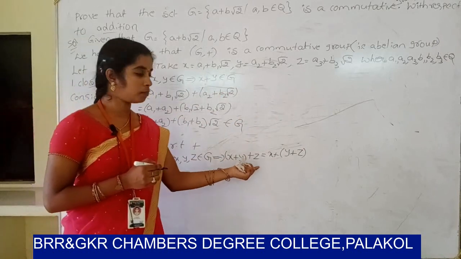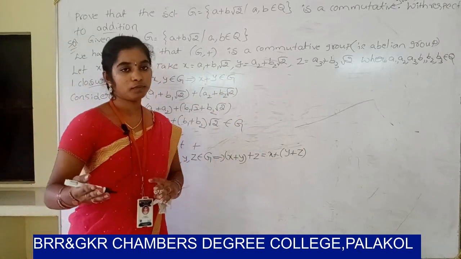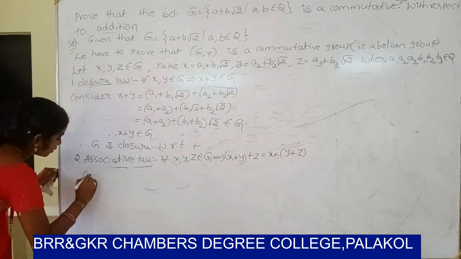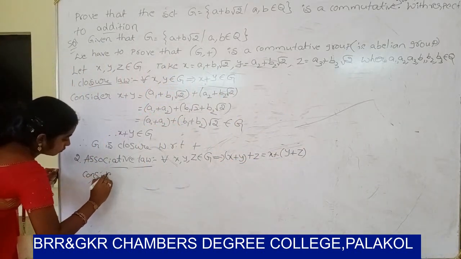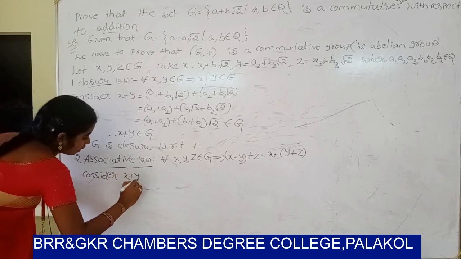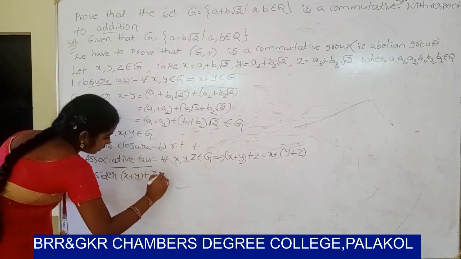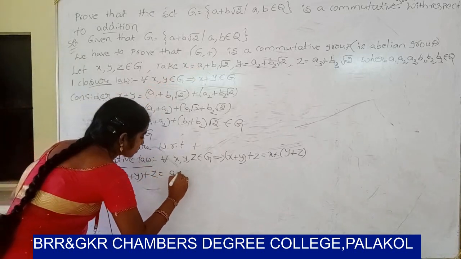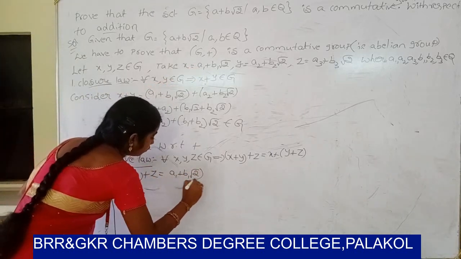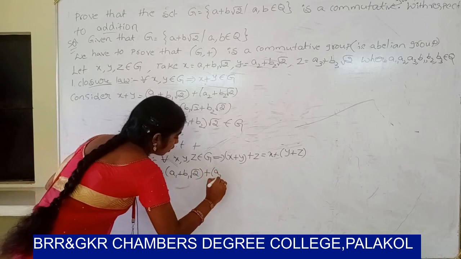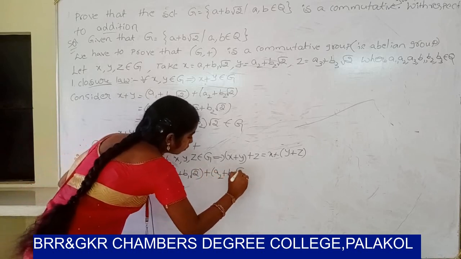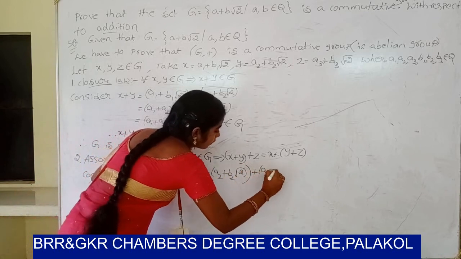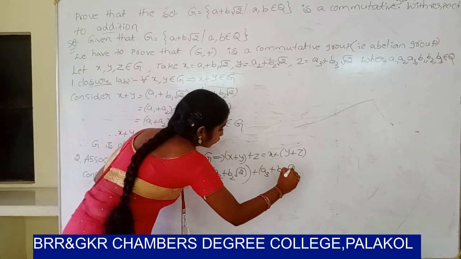Consider (x plus y) plus z, which is (a1 plus b1 root 2 plus a2 plus b2 root 2) plus a3 plus b3 root 2.